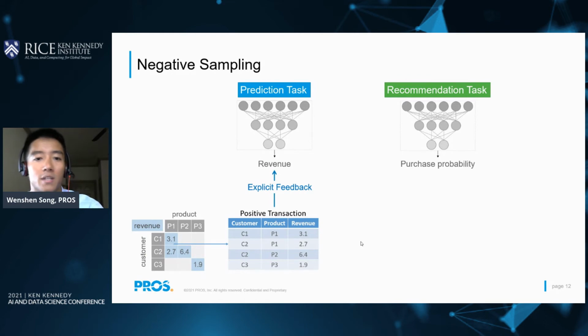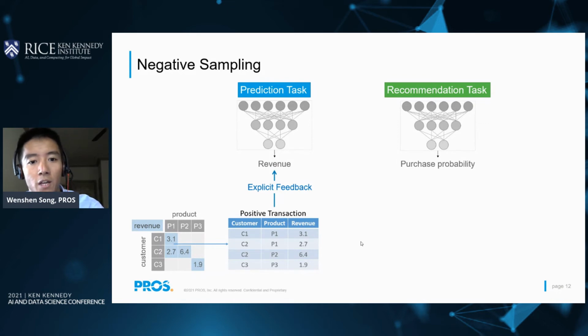However, the missing transactions or gaps in light gray squares never happen in real time. We call them negative transactions, and they can still help to reflect the preference of a customer. If you don't buy something, probably you just don't like it.